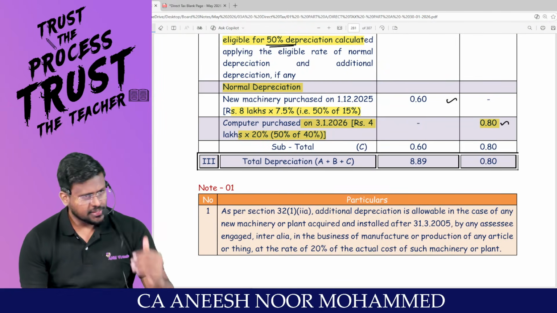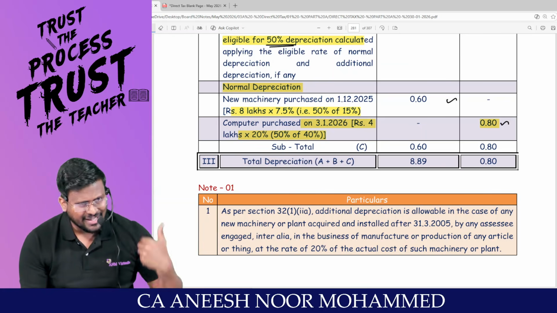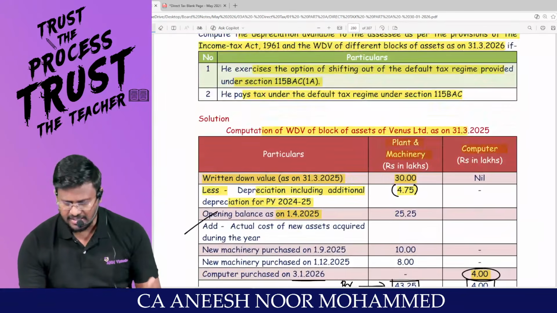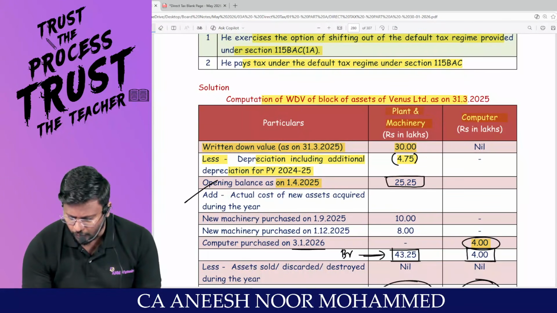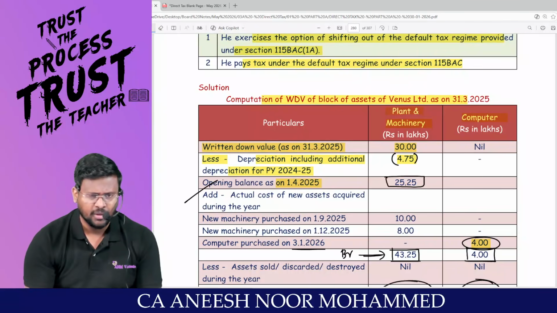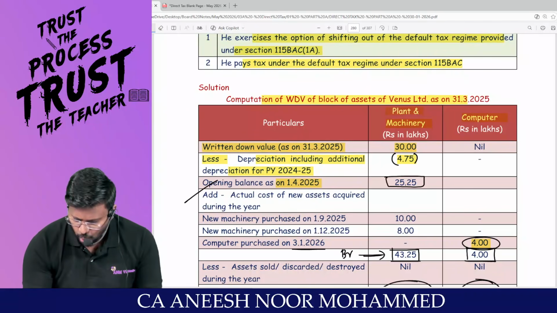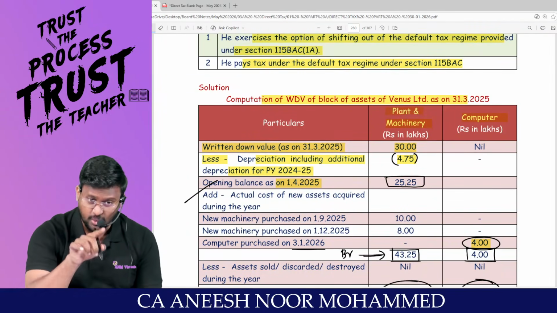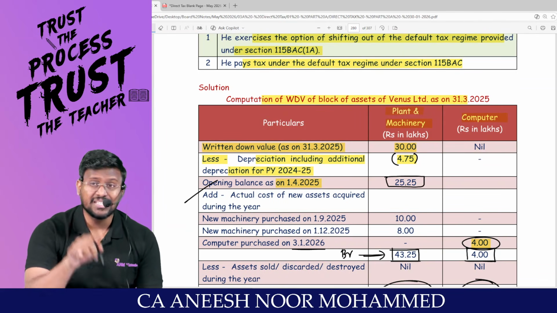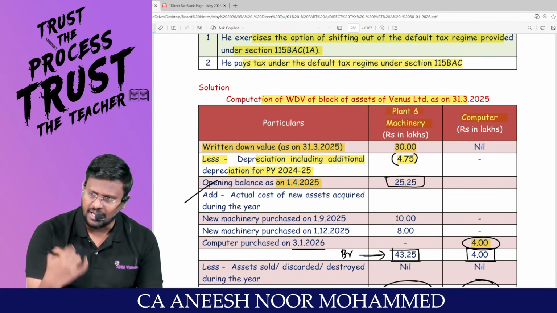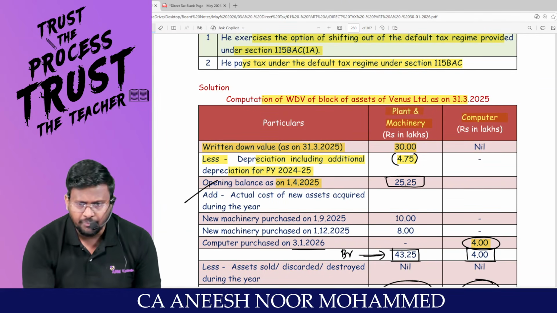Now I am talking about less than 180 days. Give me answers. For this 25.25, will I get additional depreciation? No, sir. Actually, this includes some additional depreciation which was unclaimed in the last year. So in the current year, it will mandatorily be more than 180 days.